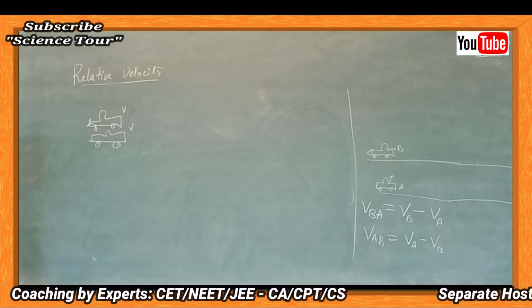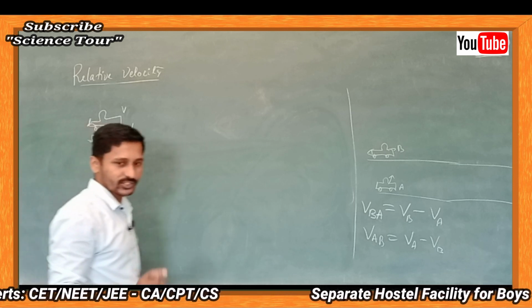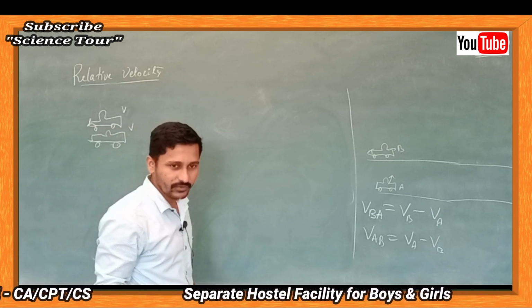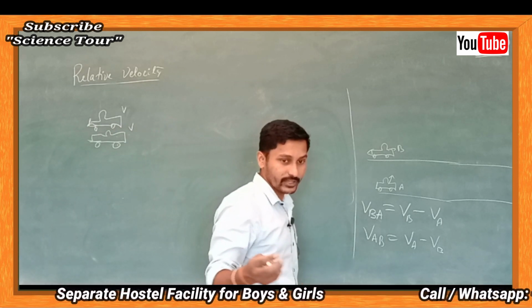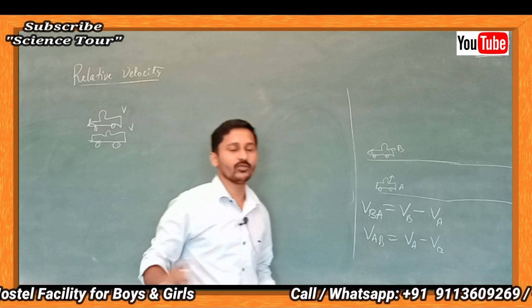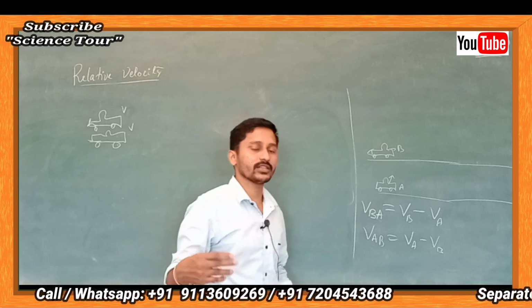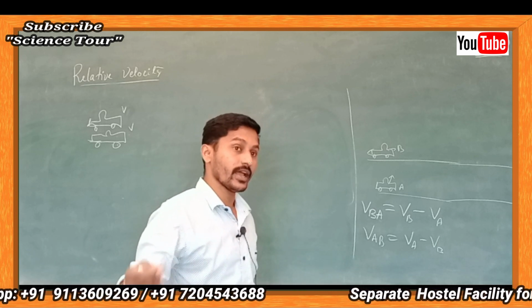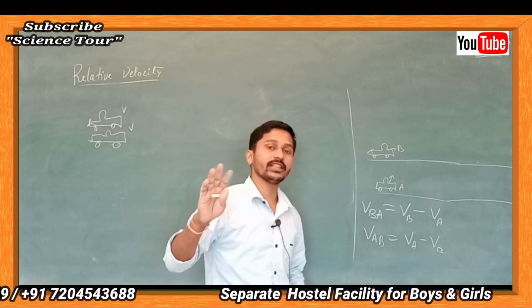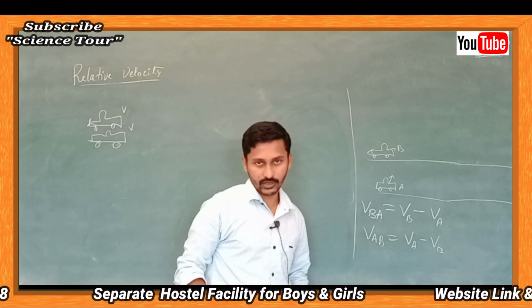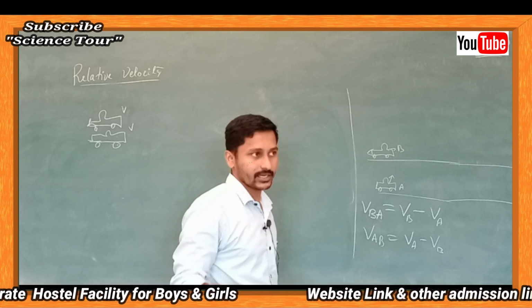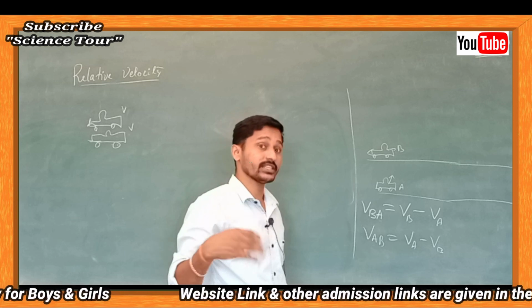Now what happens? Both are moving with the same velocity, you will observe your friend and your friend will observe you. Do you feel that both are moving? No, you won't feel that. Though you are moving, you with respect to your friend, and your friend with respect to you, you feel that both are at rest. Without looking at the surroundings, because we are talking only with respect to that friend.